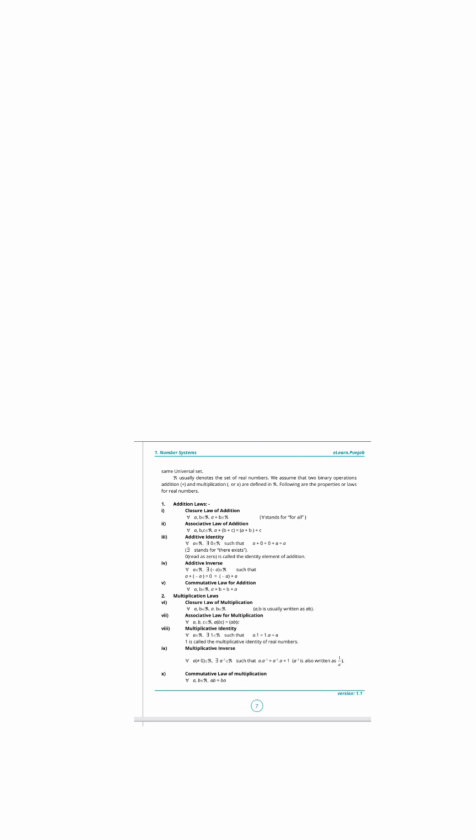When we say that capital R usually denotes the set of real numbers, and we assume that two binary operations, addition and multiplication, it means that capital R is a set of real numbers. That is why it is denoted by the symbol capital R. And binary operations means addition and multiplication. And addition laws start with the closure law of addition.